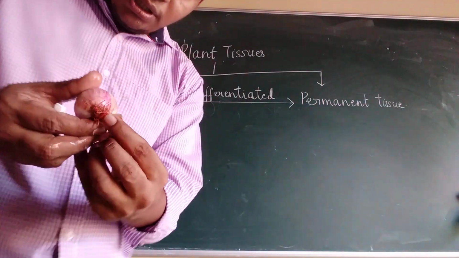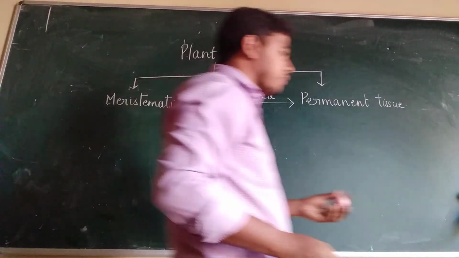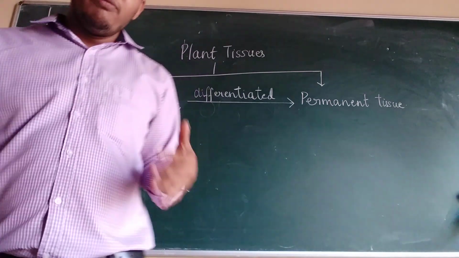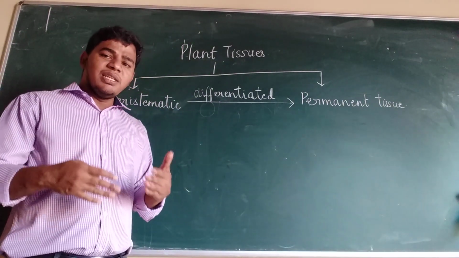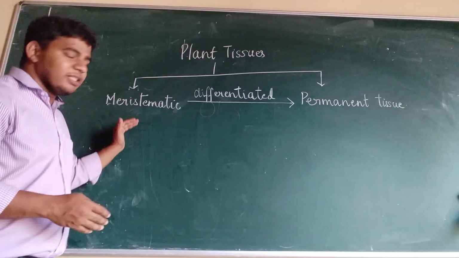If you see this tip, this is the place where you will get meristematic tissue. They can divide. They are always tirelessly working. They keep on dividing, and that is the only function.